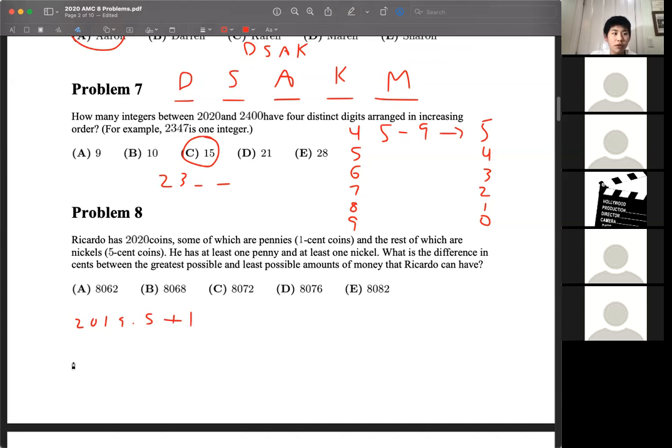And the smallest possible would be the flip case of that. 19 pennies, so 19 times 1, plus a single nickel worth 5 cents. And what we want to do is find the difference between these. I'll put parentheses here. So 19 times 5 minus 19 times 1 would give us 19 times 4, and 1 minus 5 would give us just minus 4. So 19 times 4 minus 4 is 18 times 4, and that gives us an answer of C, 72.